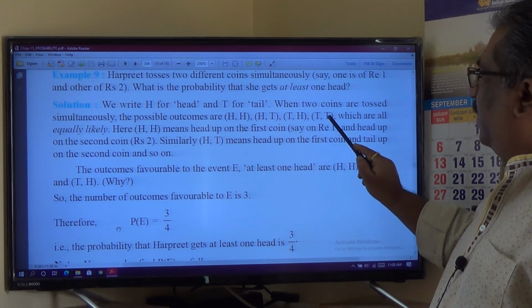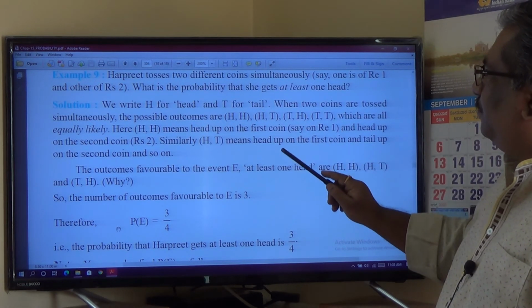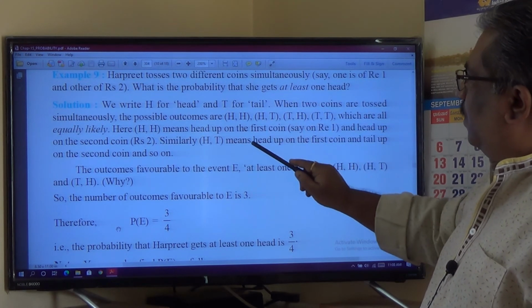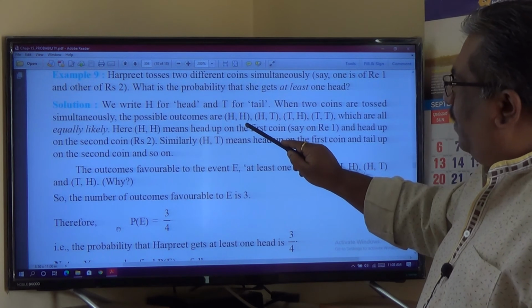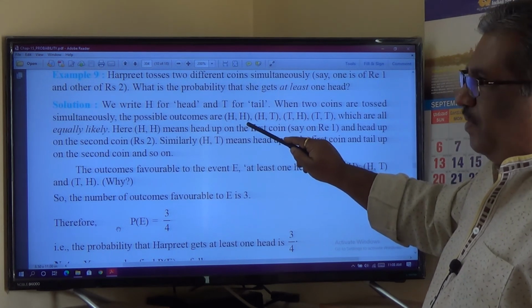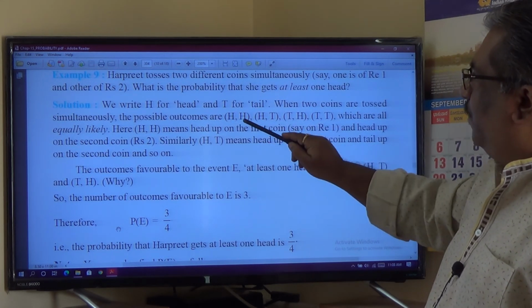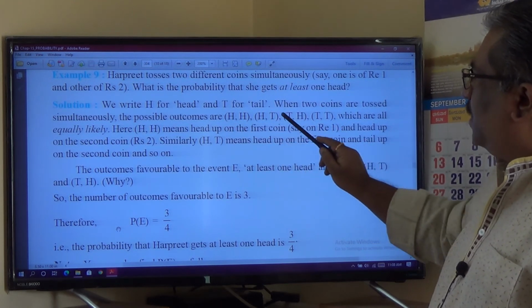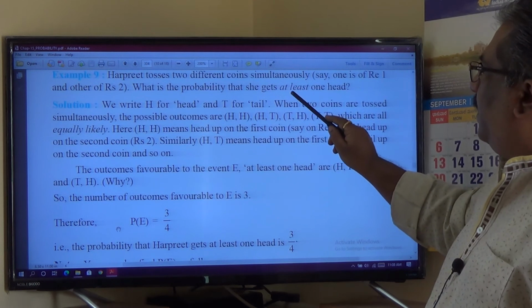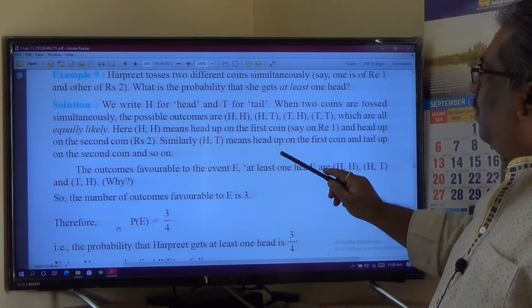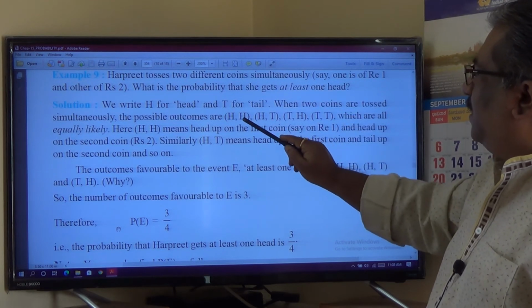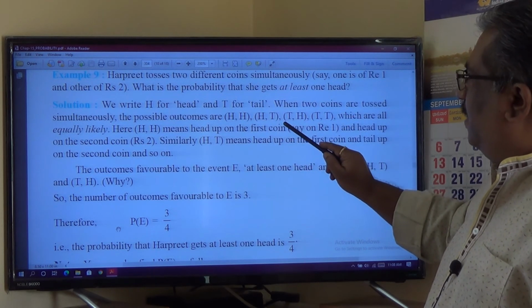For TT, there is no head appearing. At least one head means 2 heads also can be considered. So 1, 2, 3. Out of all possible 4 outcomes, 3 outcomes are favorable for getting at least one head, and these are HH, HT, TH, which are 3 here.